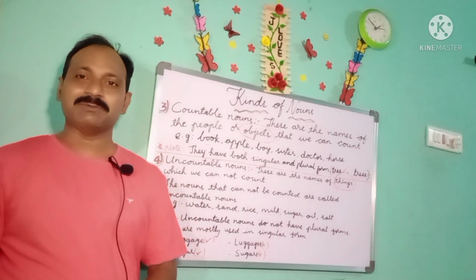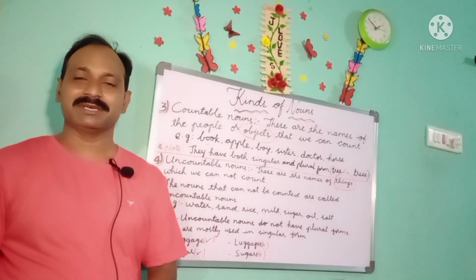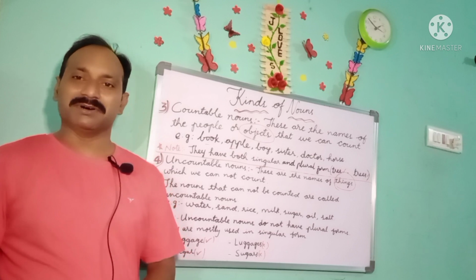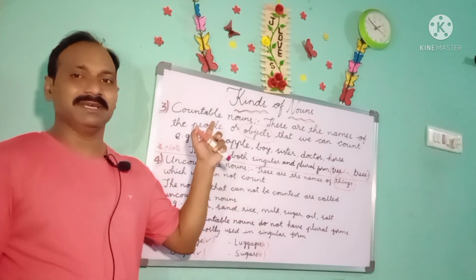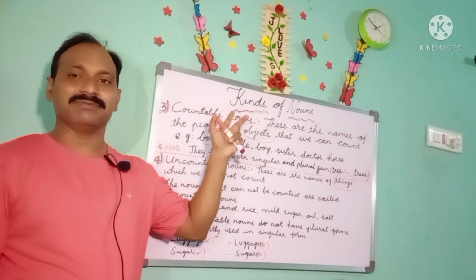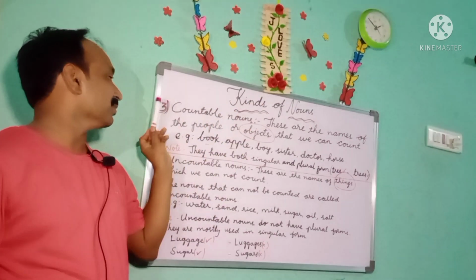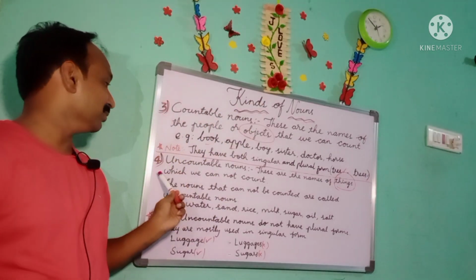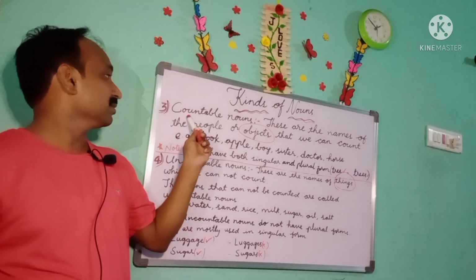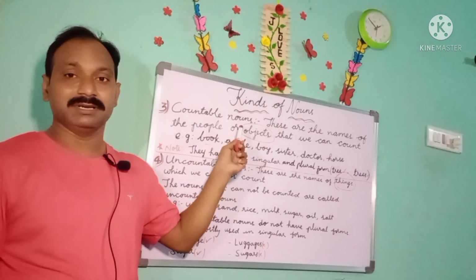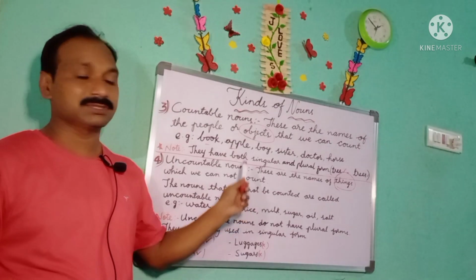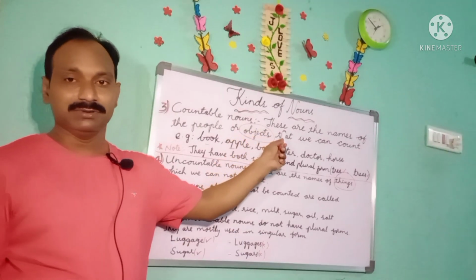Today, I'm going to teach you kinds of nouns. In our previous video, we have already learned the first one, common noun and proper noun, we have completed. And today, we are going to learn the third and fourth ones: countable nouns, third one, and uncountable nouns, fourth one. Now let me read the definitions for you.